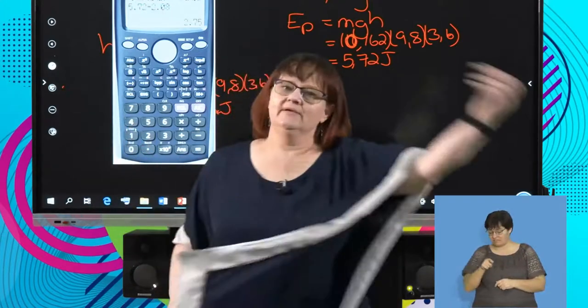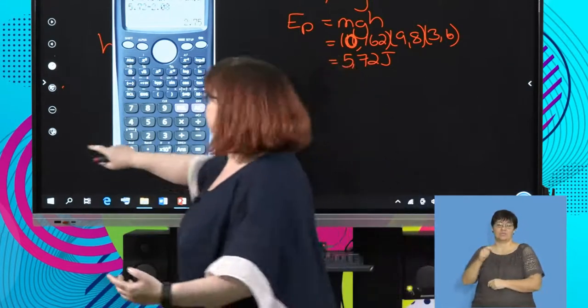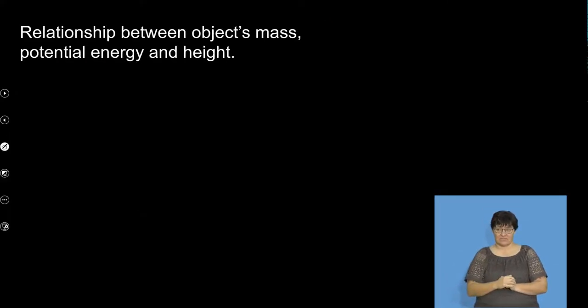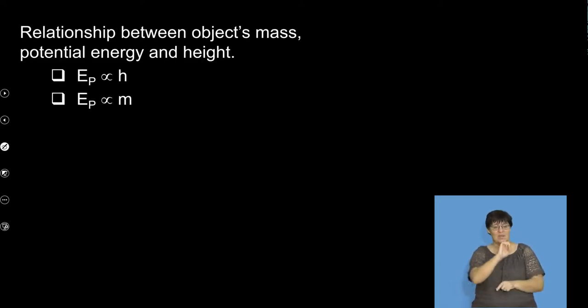The mass changed by a factor of 2.75, energy changed by a factor of 2.75. So potential energy is directly proportional to height, and it's directly proportional to mass. If one increases, the other increases. If one decreases, the other decreases, but by the same amount. If height doubles, potential doubles. If mass is 2 times smaller, potential is 2 times smaller.